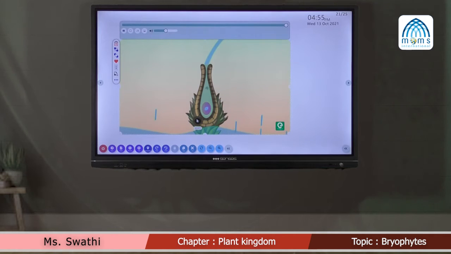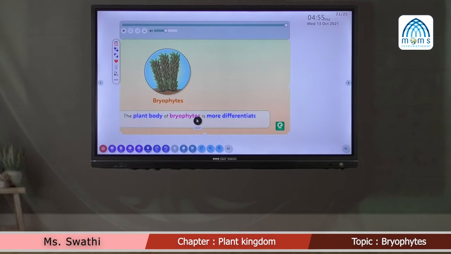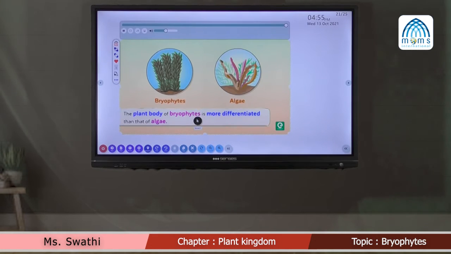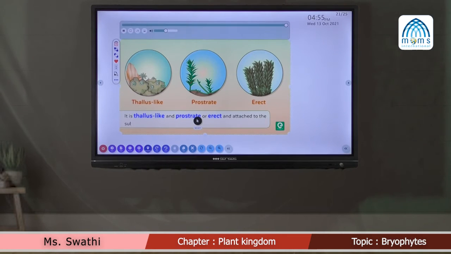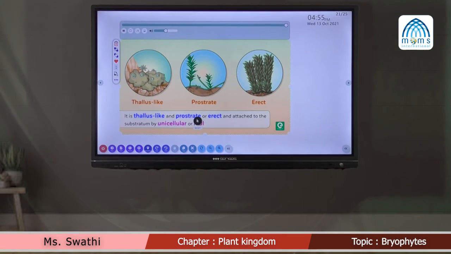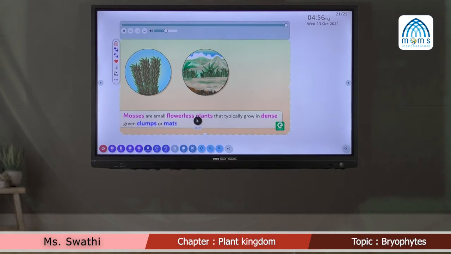water for sexual reproduction. The plant body of bryophytes is more differentiated than that of algae. It is thallus-like and prostrate or erect and attached to the substratum by unicellular or multicellular rhizoids. They lack true roots, stems or leaves. However, they may possess root-like, leaf-like or stem-like structures. Mosses are small flowerless plants that typically grow in dense green clumps or mats, often in damp or shady locations.